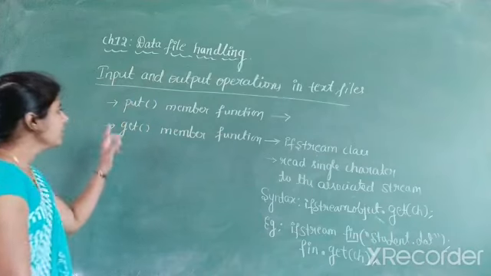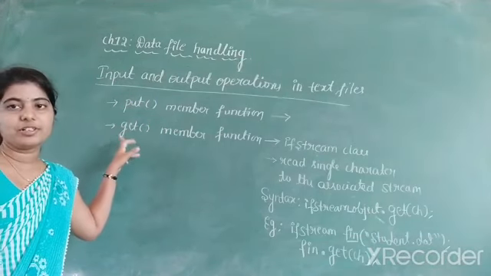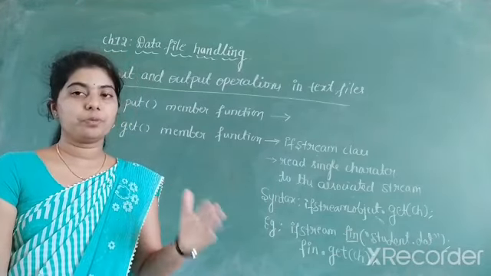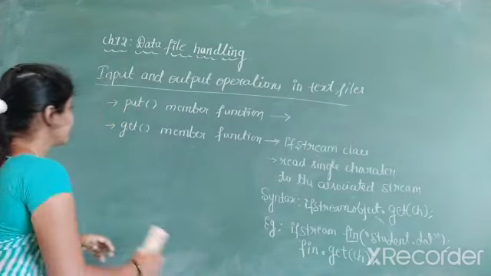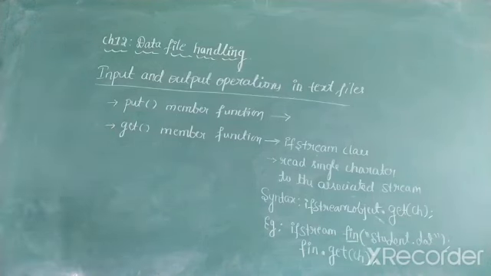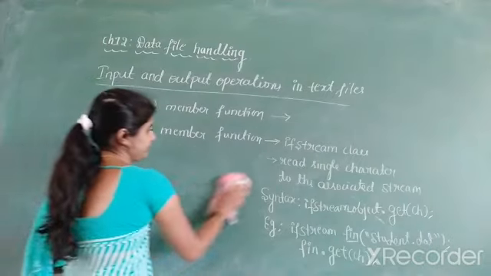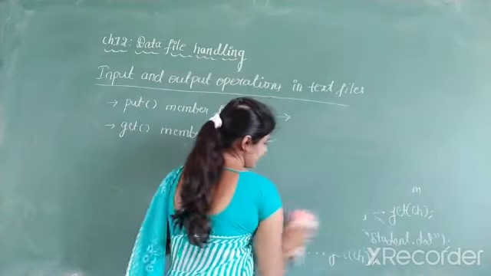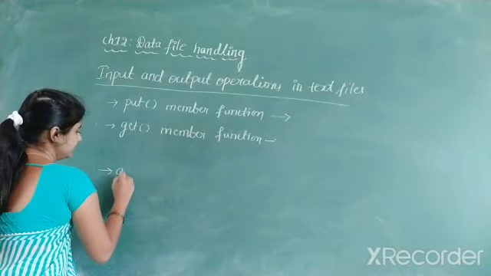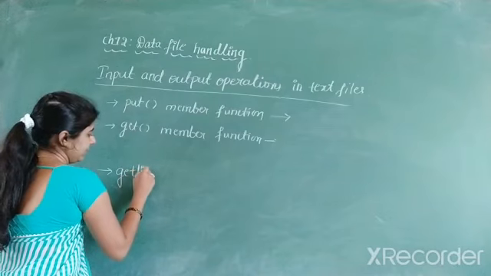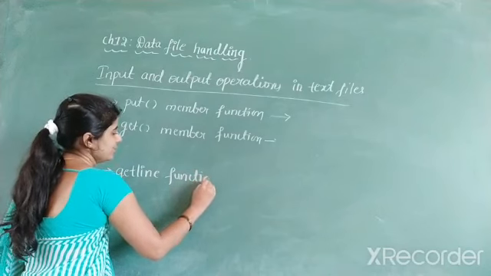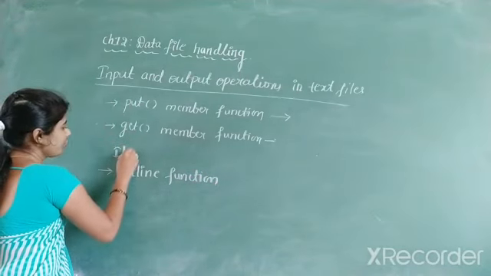So this is about the put function and get function. In the examination, they will ask this for 2 marks: the difference between put function and get function. Important question. And next we will discuss one more function called the getLine function. This comes under a topic called IOString.